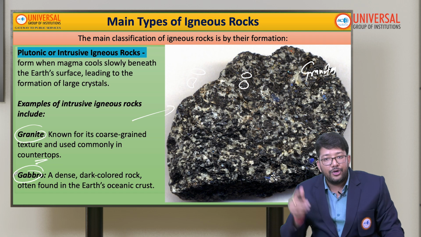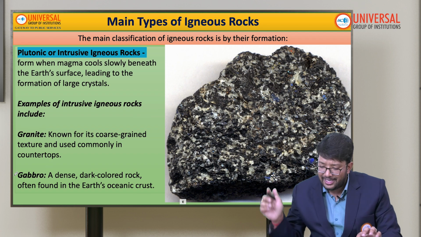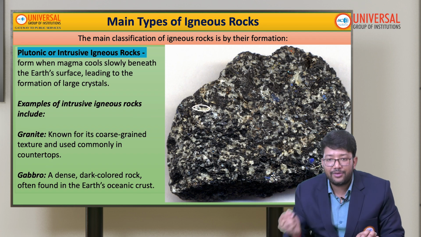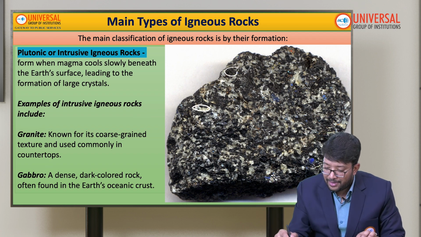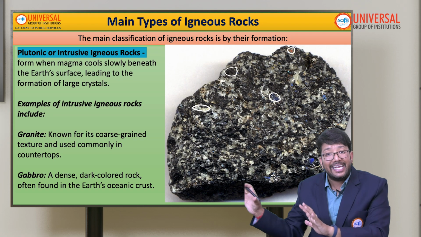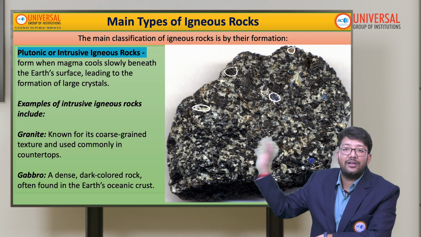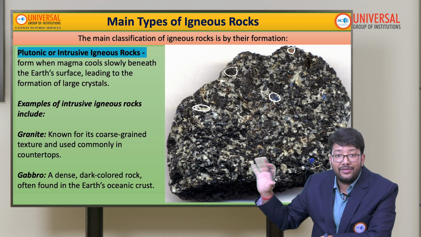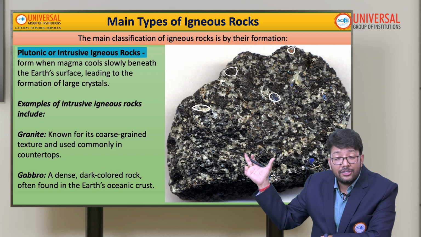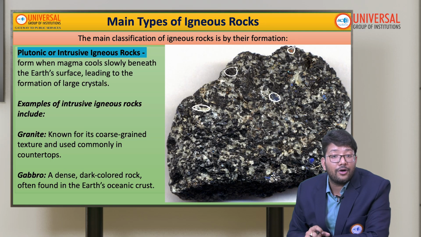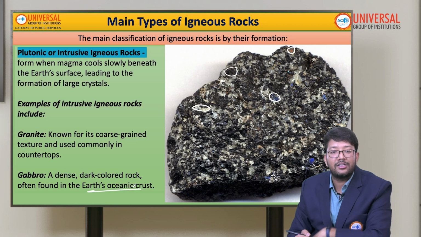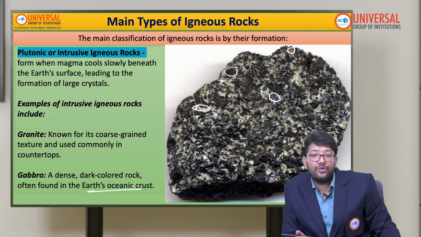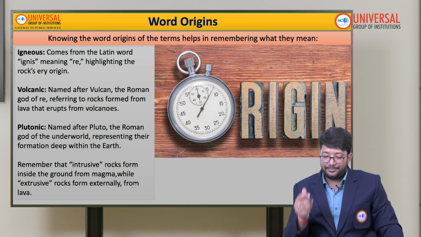Second one is gabbro. So this one is gabbro. As you can clearly differentiate, this is white, this is black, this is blue, this is red. You can definitely identify these mineral contents. So it's a very dense, dark colored rock, often found in the earth's oceanic crust. So gabbro is also found in the oceanic crust only, okay, fine.